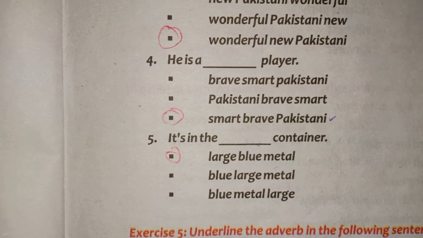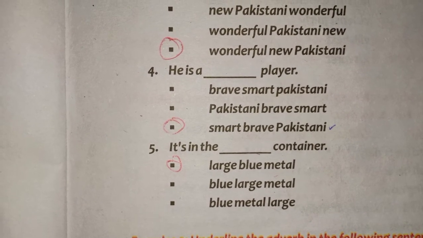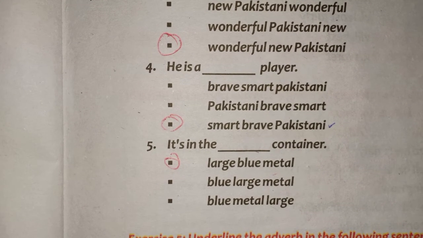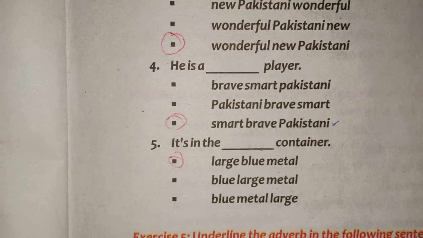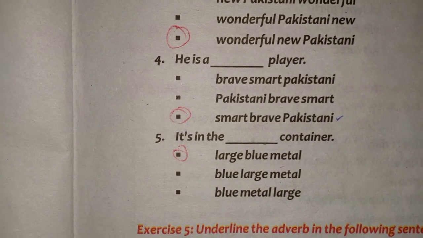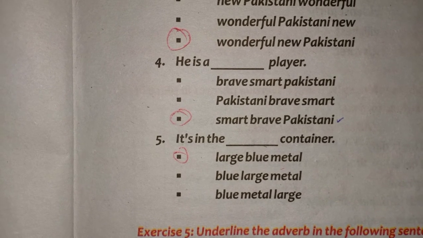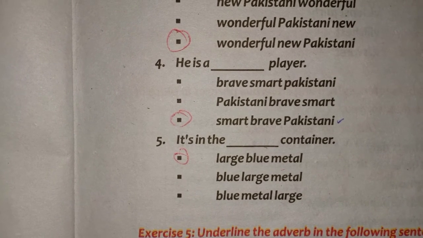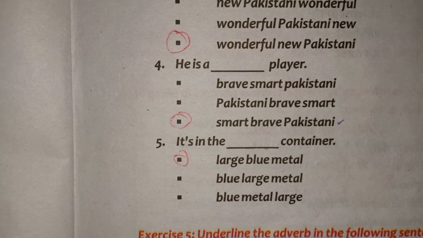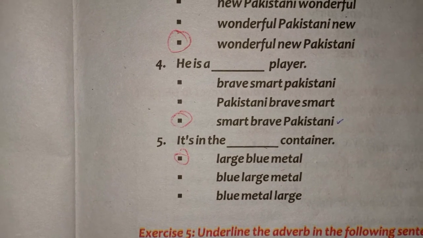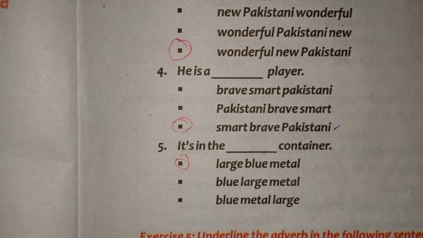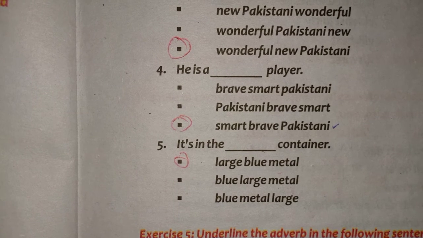Then part 5. It is in the dash container. Large blue metal, blue large metal, blue metal large. So the correct option is the first one. It is in the large blue metal container. Clear?